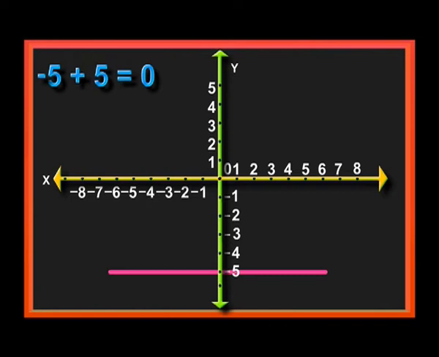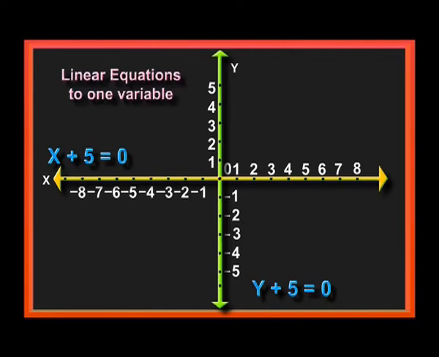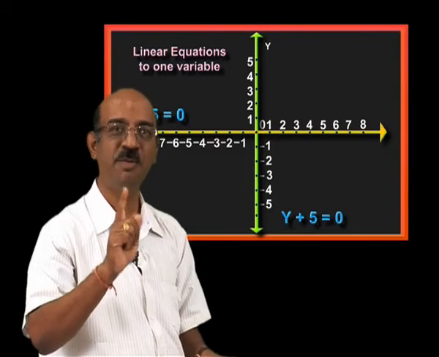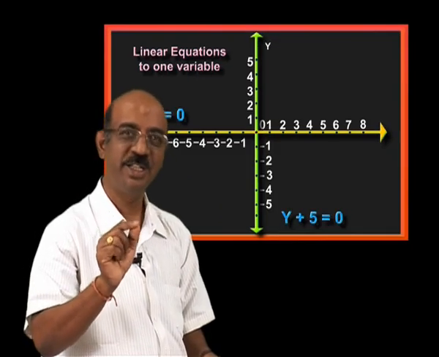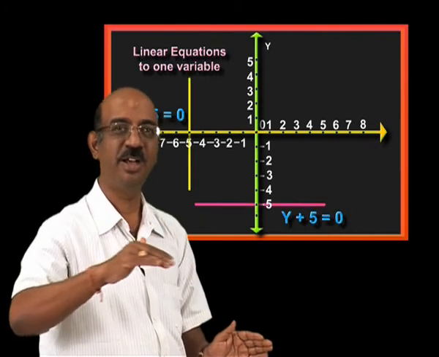This means x plus 5 is equal to 0 and y plus 5 is equal to 0 are both linear equations with one variable. A linear equation with one variable represents a straight line, either a vertical line or a horizontal line.